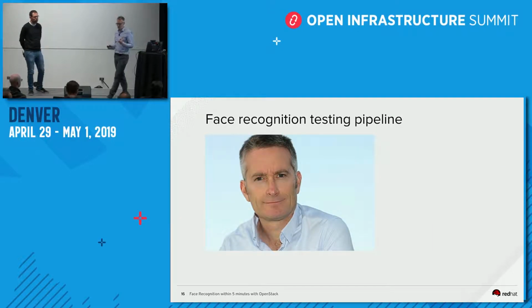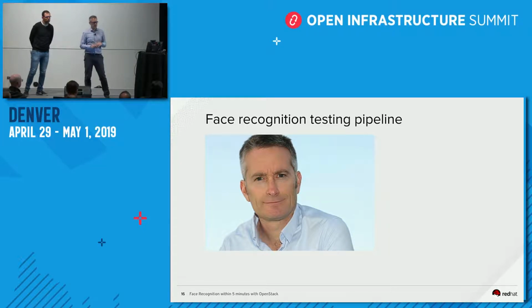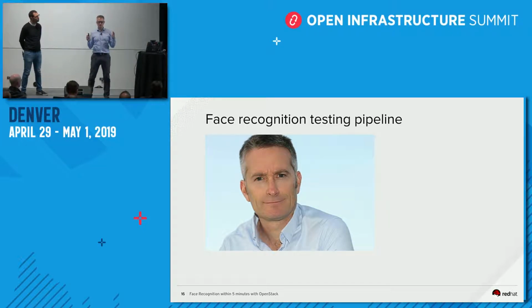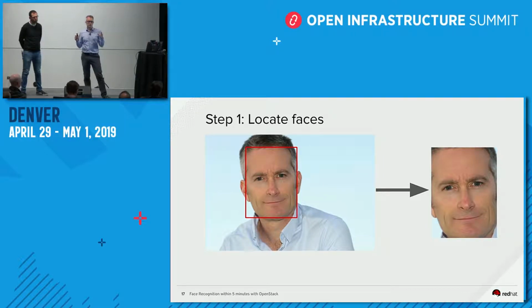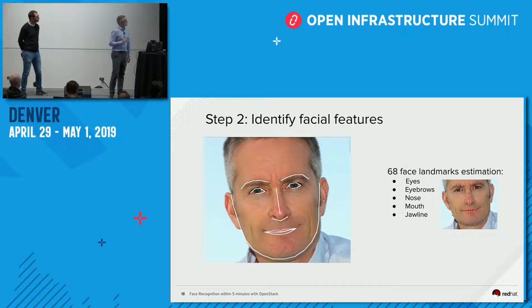So if we take a picture, it's me again, we have a full pipeline. Taking the picture, we use a first algorithm with a model to isolate the face. After, we identify facial features, like a human identifying eyes, bone, nose, mouth.